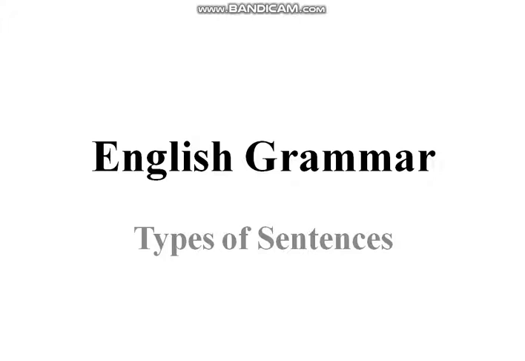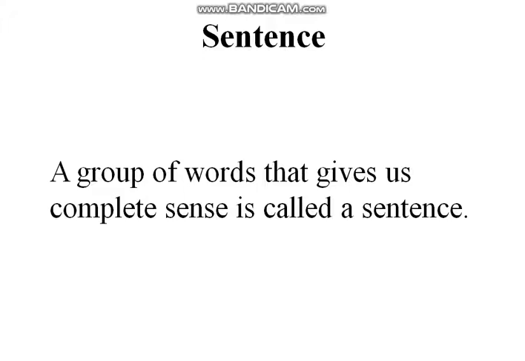Today our topic is types of sentences. Let's first discuss what is a sentence. A group of words that gives us complete sense is called a sentence. It is a group of words which gives us a complete meaning. Like when we listen to it, its meaning is clear to us, that what the speaker wanted to convey, the message in it. So it is clear to us.